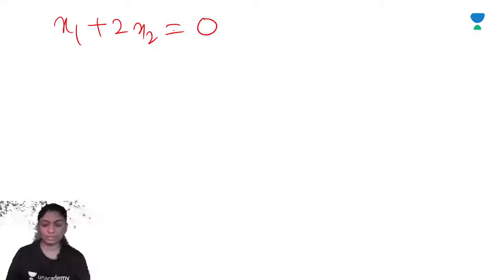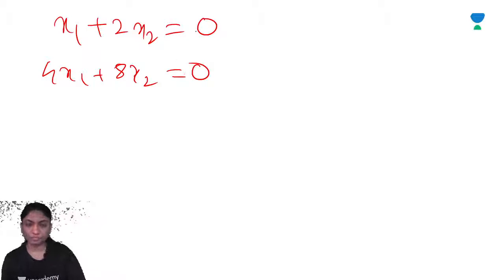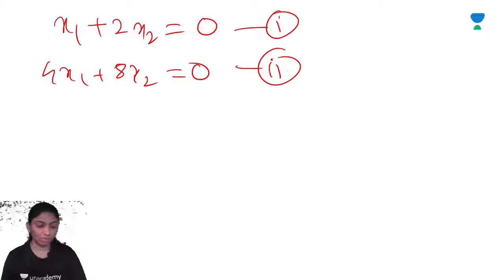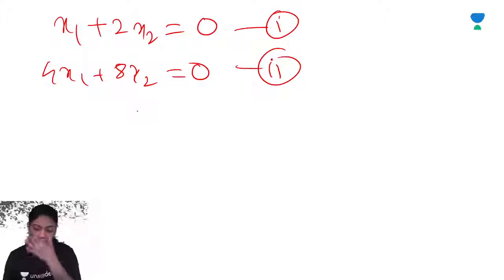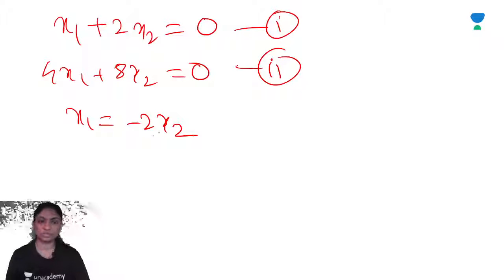x1 plus 2x2 is equal to 0, and 4x1 plus 8x2 is equal to 0. These are equation 1 and equation 2. Since 1 and 2 are the equations, we get x1 plus 2x2 is equal to 0, which implies x1 is equal to minus 2x2.